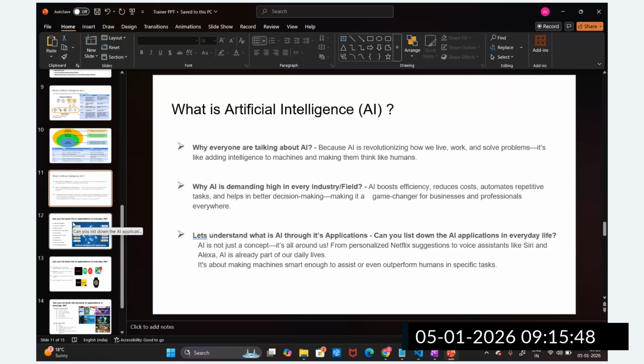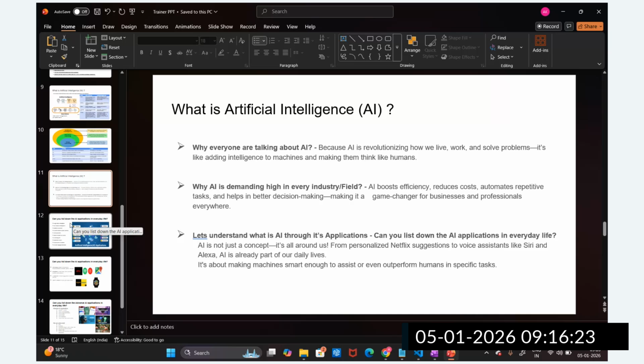Businesses want to implement AI solutions instead of the traditional solution, so that they can boost the efficiency of their work, reduce the cost, automate repetitive tasks, and make very fast decisions. This is the game changer for businesses and professionals.